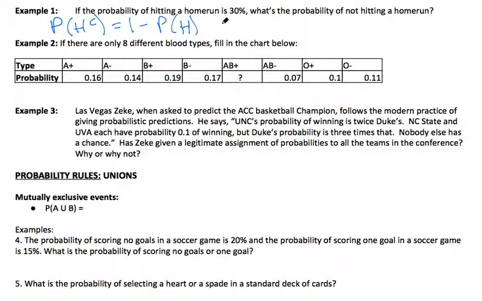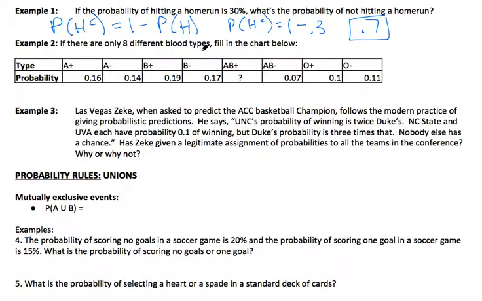Okay, so the probability of hitting a home run is 0.3. So the probability of not hitting a home run is equal to 1 minus 0.3. So 0.7 is your answer.